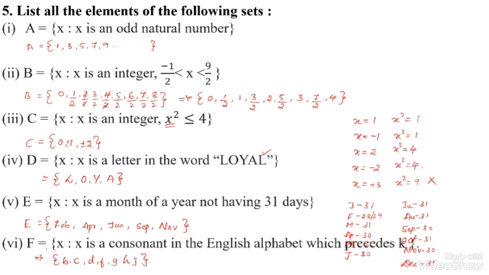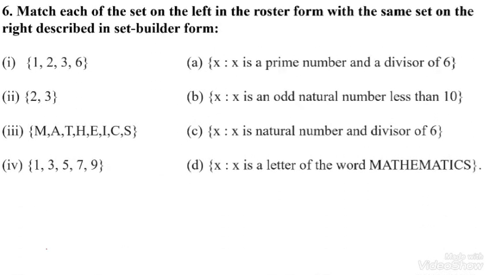Okay. Let us move on to the next question. The question number is 6. Match each of the sets on the left in the roster form with the same set on the right described in set builder form. Here the first sets represent the roster form and these represent the set builder form of the given sets.